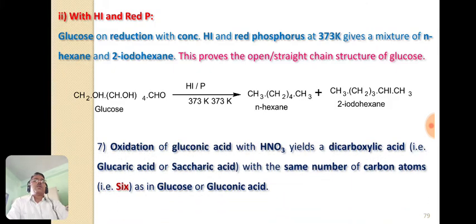And the next evidence is the oxidation of glucose with a strong oxidizing agent like nitric acid, that gives a dicarboxylic acid. From glucose we get glucaric acid, also known as saccharic acid. And this glucaric acid or saccharic acid contains the same number of carbon atoms as present in the glucose molecule, and that is nothing but 6.